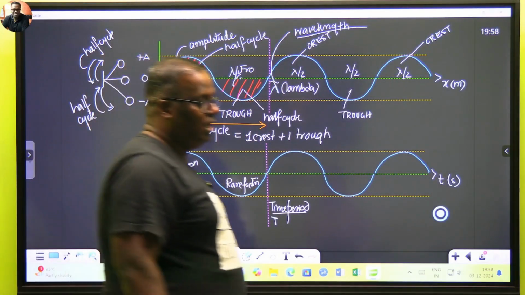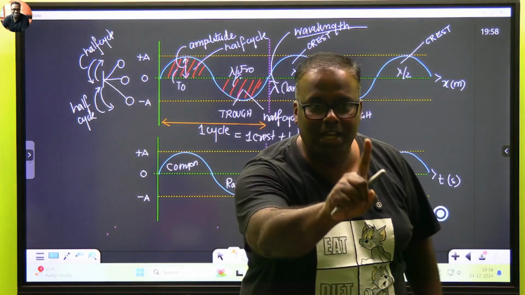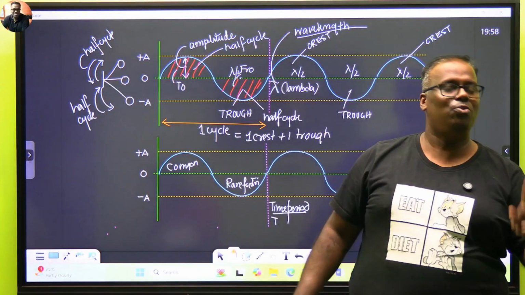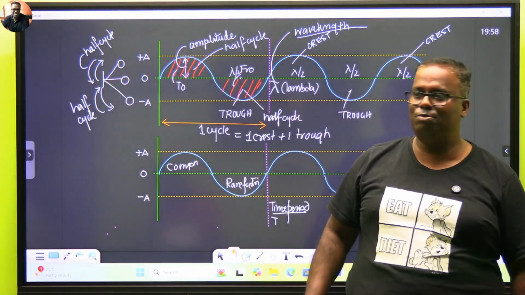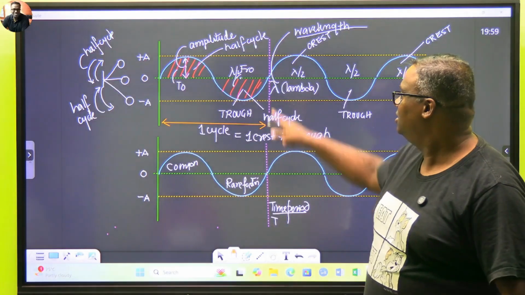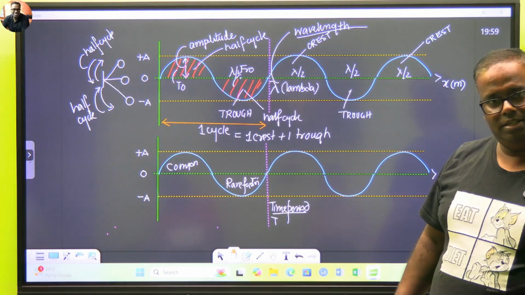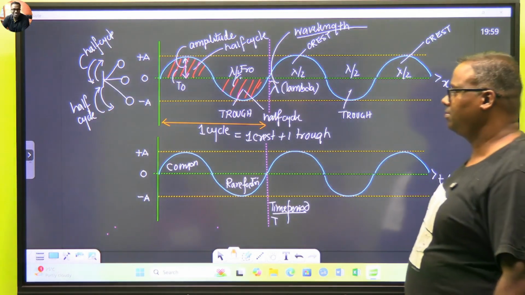So in one time period, how much does a wave move? 1 lambda. In one time period, how much does a wave move? 1 lambda. Clear na? When the time struck t, the distance moved by the wave was lambda. Clear? बहुत अच्छा.